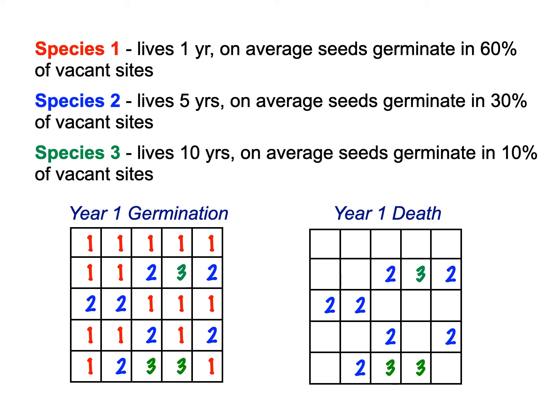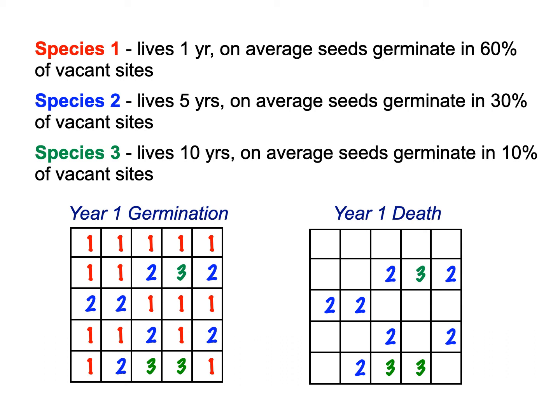So let's pretend we have 3 species. Species 1 lives for 1 year on average, so it's an R-selected species. It produces lots of seeds, and the seeds can show up in 60% of the vacant sites available after a disturbance or the death of individuals growing in the habitat.